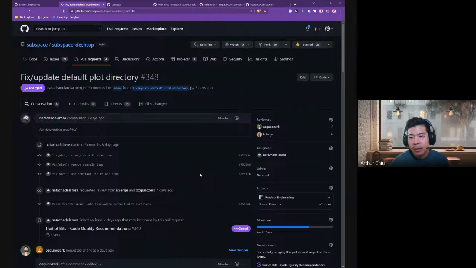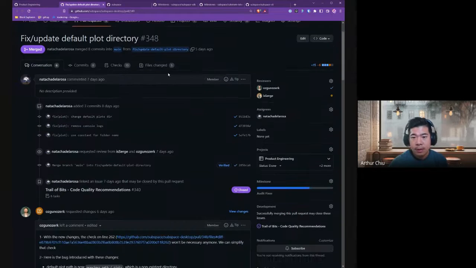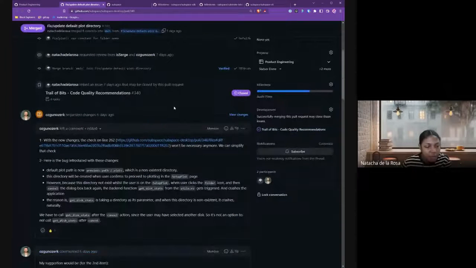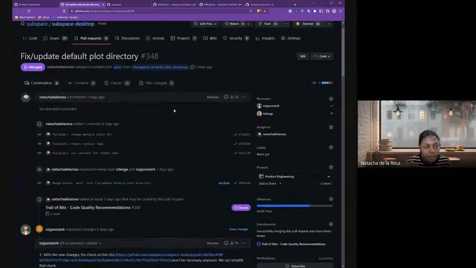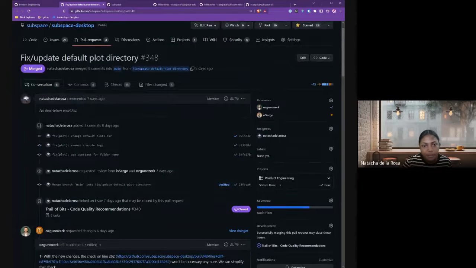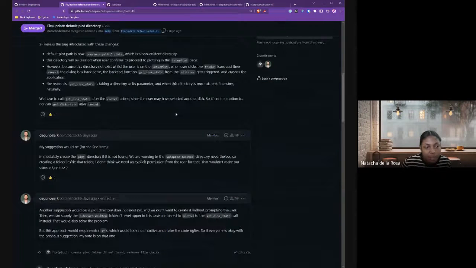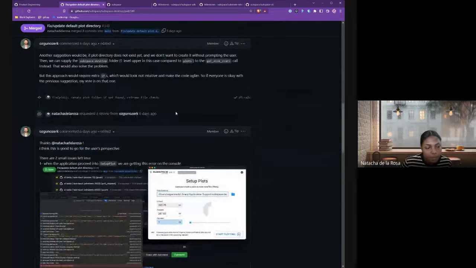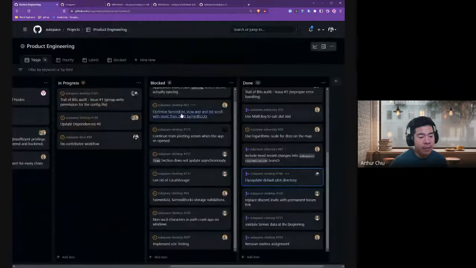Fix and update default plot directory. That was part of the recommendation issues, and that was also my first PR. We fixed that so the plot directory doesn't break in case there are files already in the main directory of the application. Okay, perfect, and congrats on your first PR.